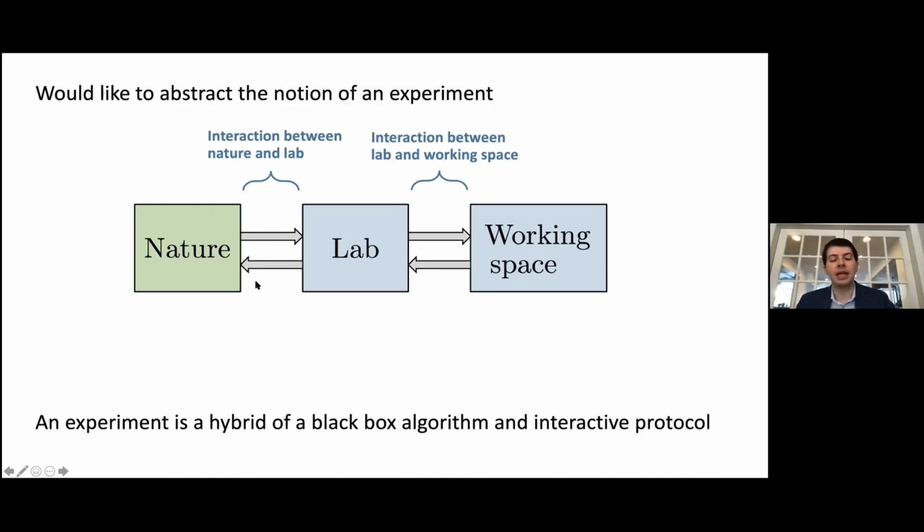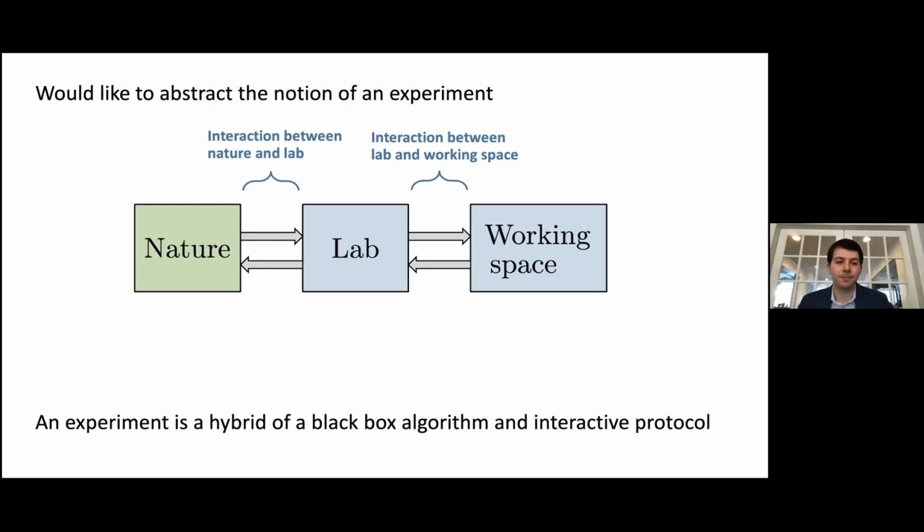So an experiment can be thought of as a hybrid of a black box algorithm and an interactive protocol. Nature can be thought of as the black box. It is the data which we don't immediately have access to, but we would like to understand. But we can query it and we can interact with it to perform an experiment. So that's the sense in which it can be thought of as a hybrid between a black box algorithm and